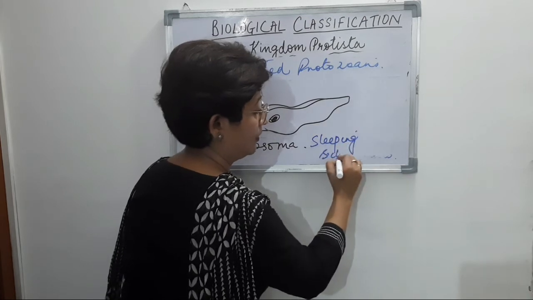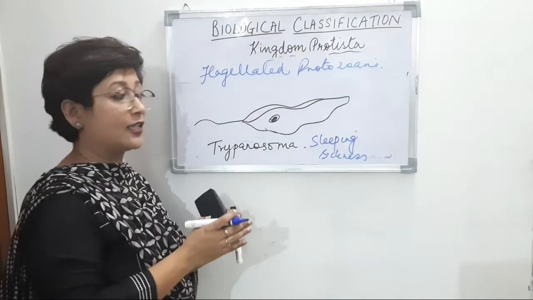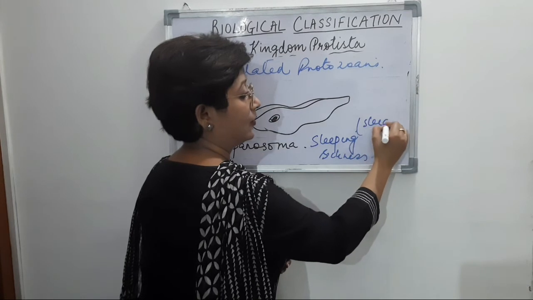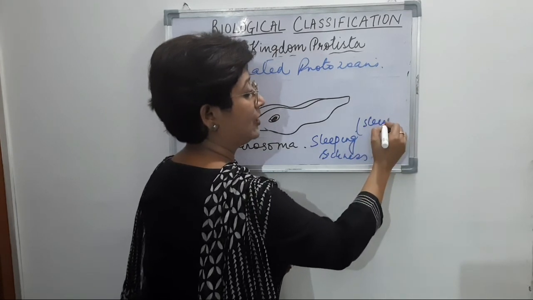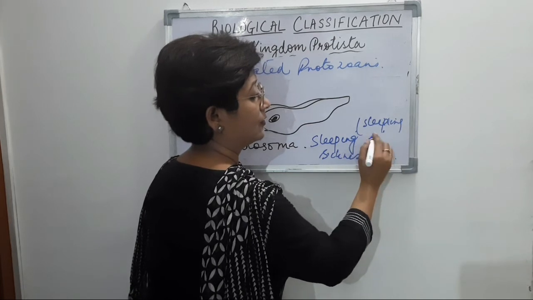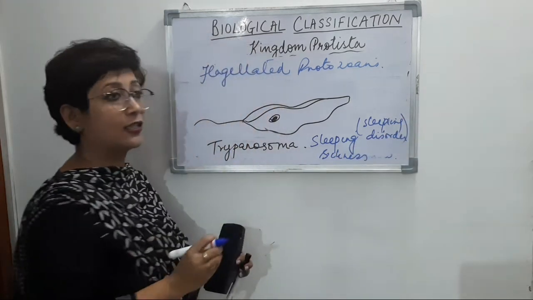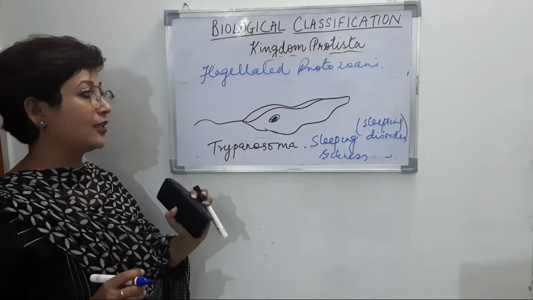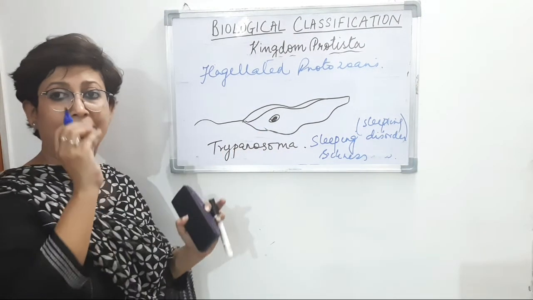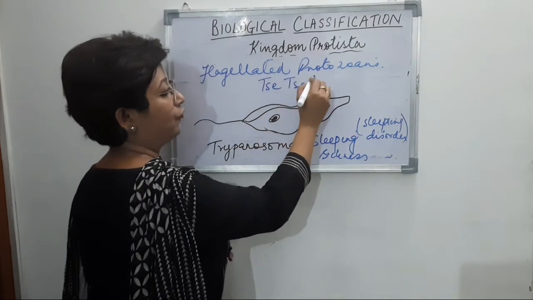Sleeping sickness. The name sleeping sickness is because in this disease there is a sleeping disorder. From there the name sleeping sickness. The sleeping pattern is disturbed, and it is a vector-borne disease. How does the trypanosoma enter the host organism? Through a fly which is known as the tsetse fly.